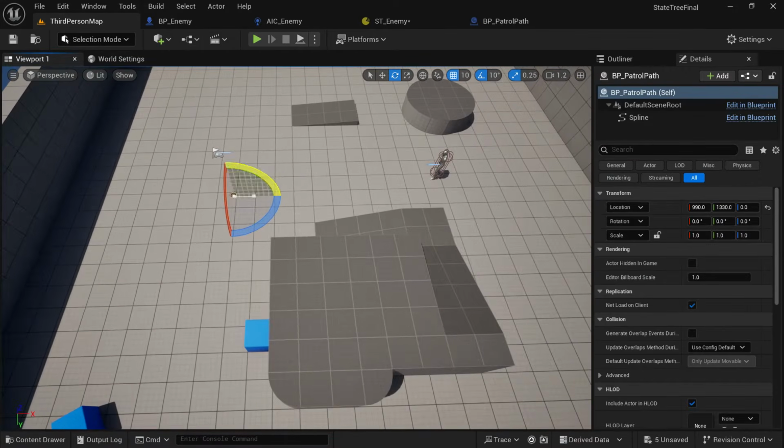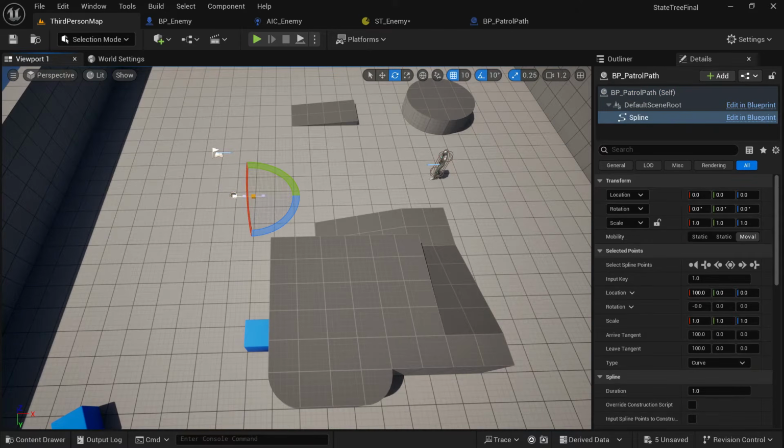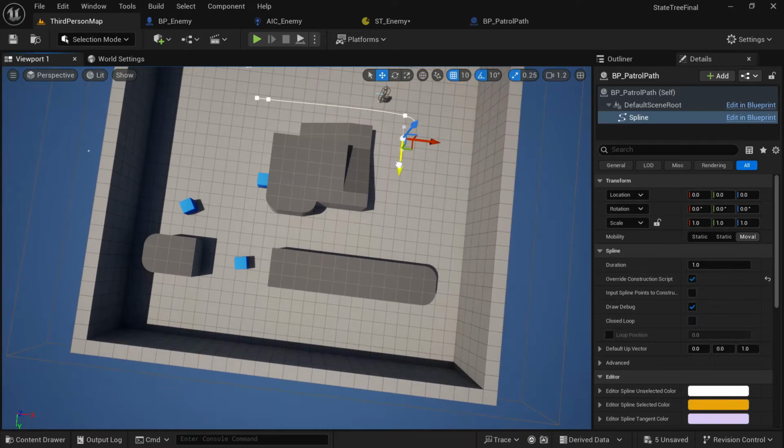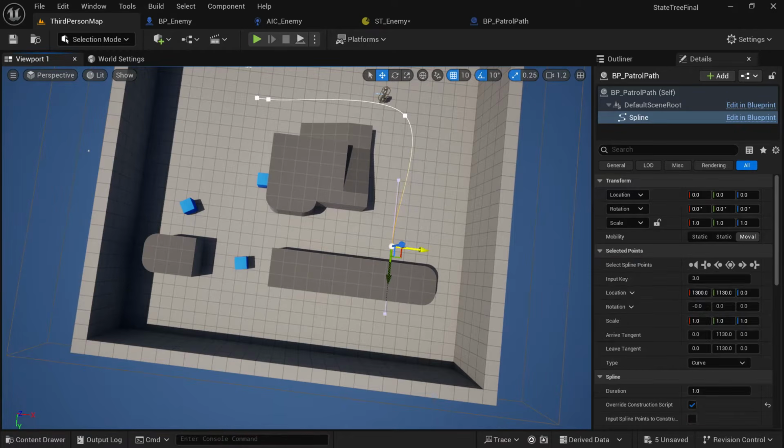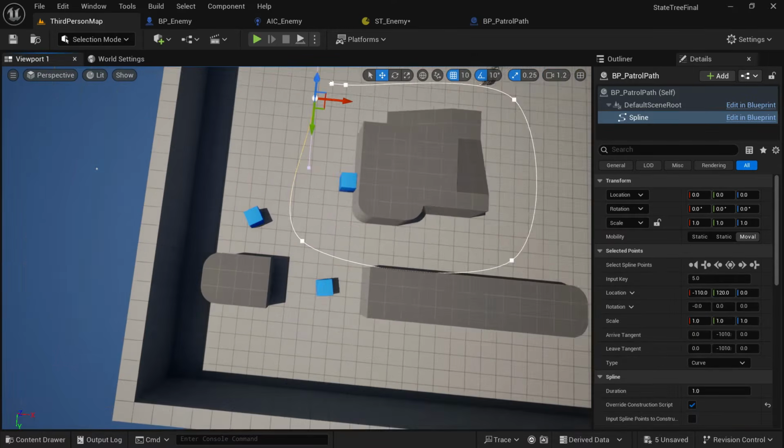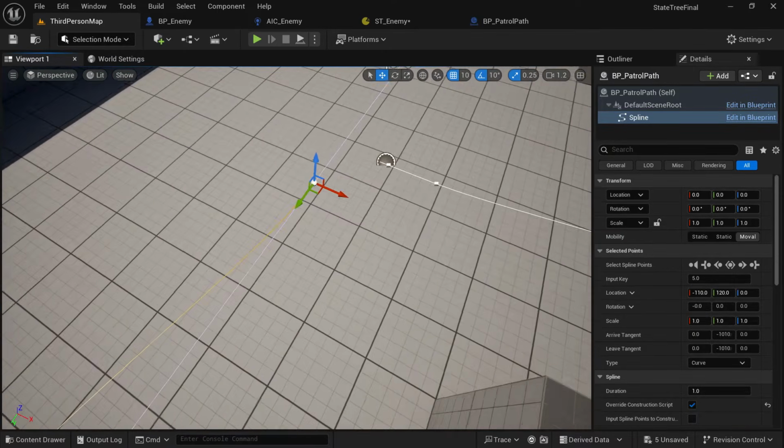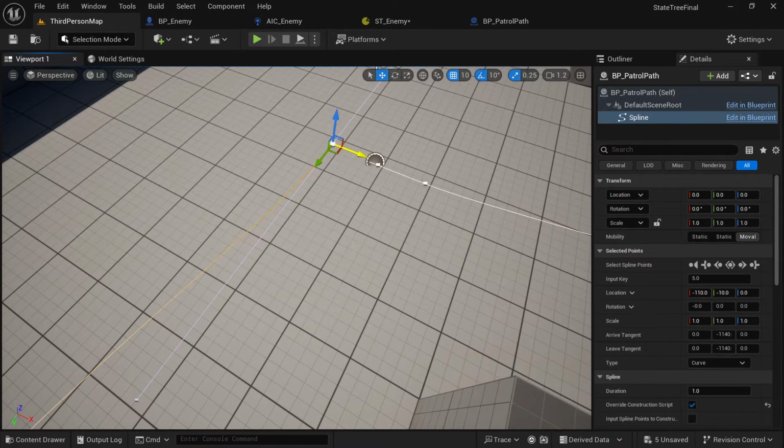Place the patrol path into the world and you're just going to drag the points at the end. Just click on it and drag, and then you can see how the spline moves. If you hold Alt and left click, it duplicates the point and drags it even further across the floor. Make sure to press Alt and left click, because if you don't, it will just drag the same point, and we want to duplicate and make a new point.